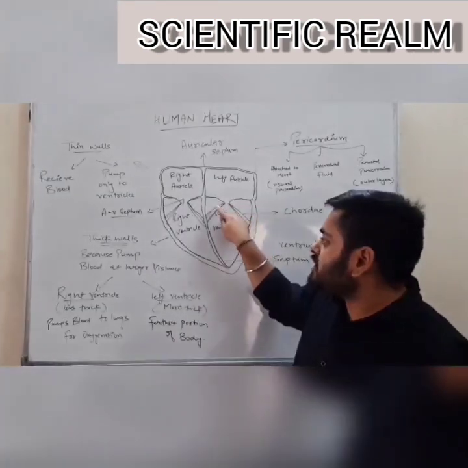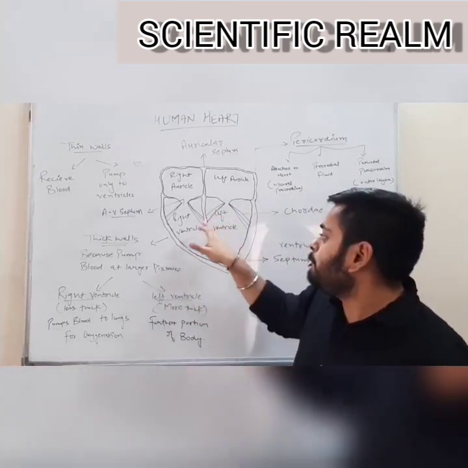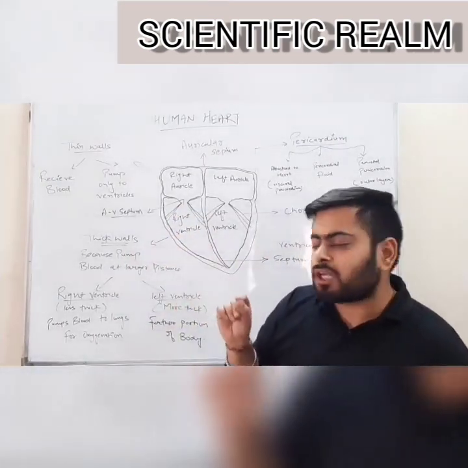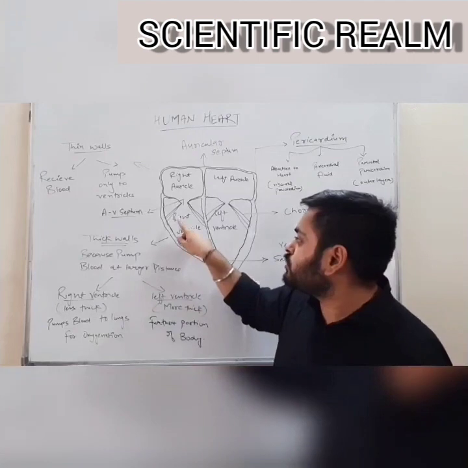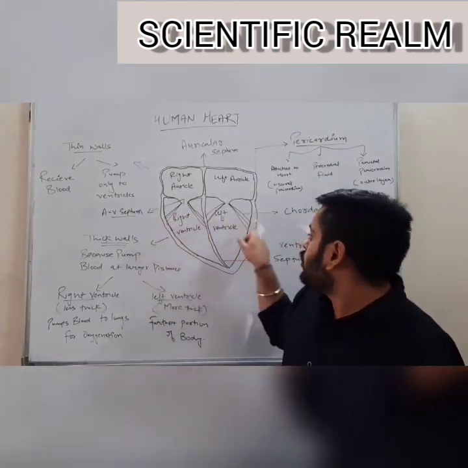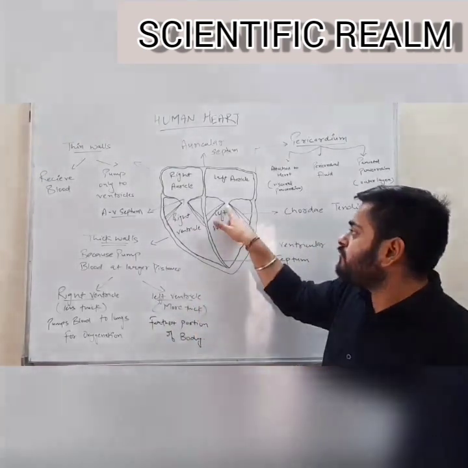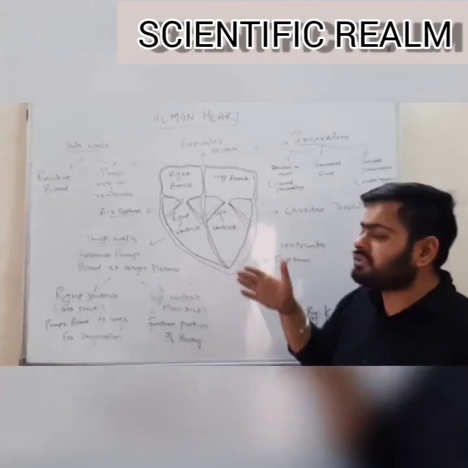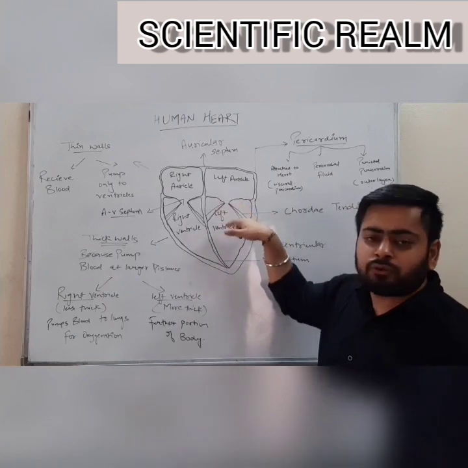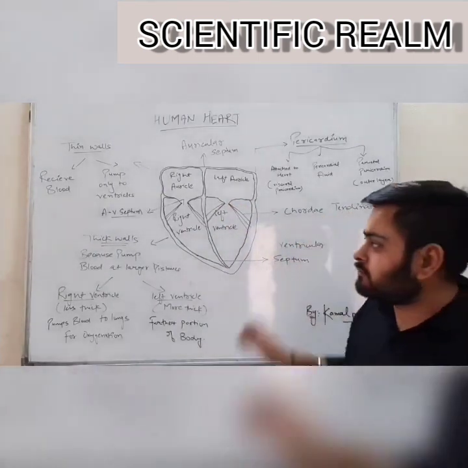The septum itself is held in position by certain muscles which are papillary in nature. These thread-like structures hold the septum at a particular place and are known as chordae tendineae. These are muscle layers which help in keeping the valves, the structures which differentiate auricle and ventricle into different components, in place, and this structure is known as chordae tendineae.